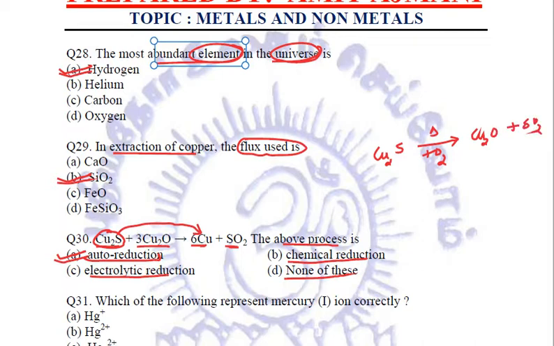Now, when half of the copper sulfide has been converted into copper oxide, then this auto reduction takes place. This copper oxide automatically reacts with copper sulfide and reduces it to form copper. So this is an example of auto reduction. So A will be the right answer.